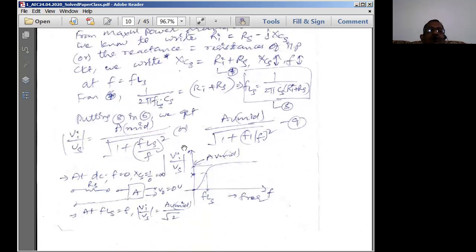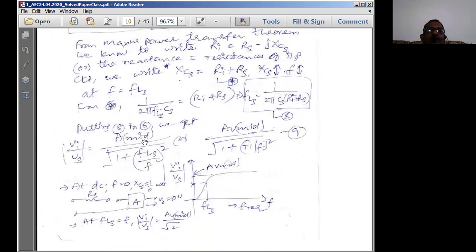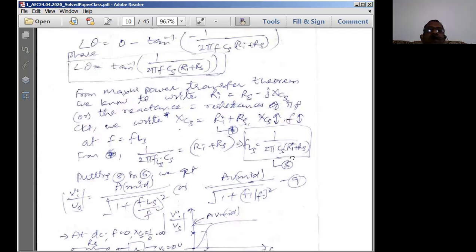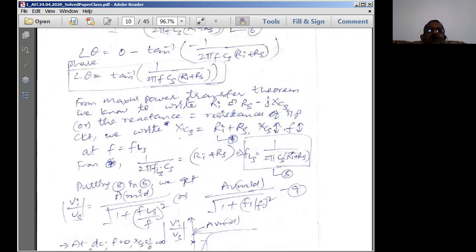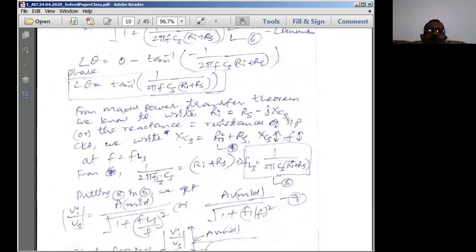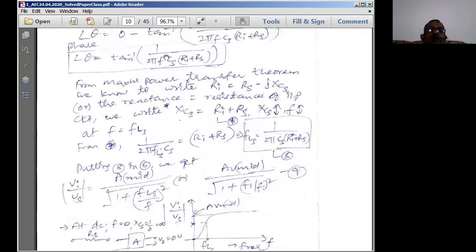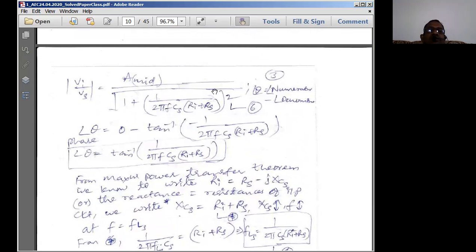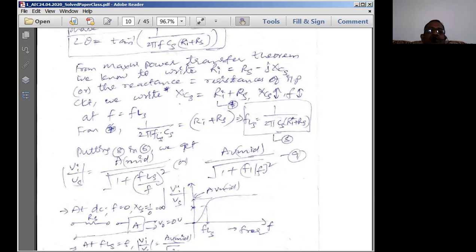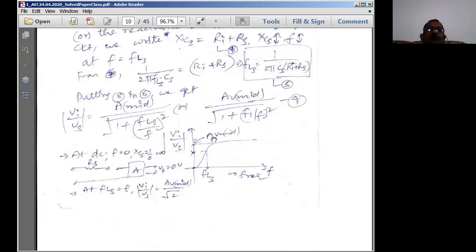So the resultant equation for the gain becomes equal to AV midband by the square root of 1 plus. Once you substitute, 1 by 2 pi Cs into Ri plus Rs is nothing but FLS. So this entire thing is FLS. Therefore FLS by F, the remaining F remains as it is here. The rest of the equation remains as it is, the whole square remains as it is, and the square root remains as it is. So finally, I can write this equation like this. This FLS is known as the lower cutoff frequency. I can write this as F1.